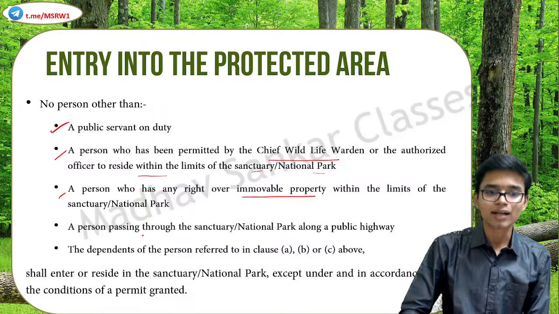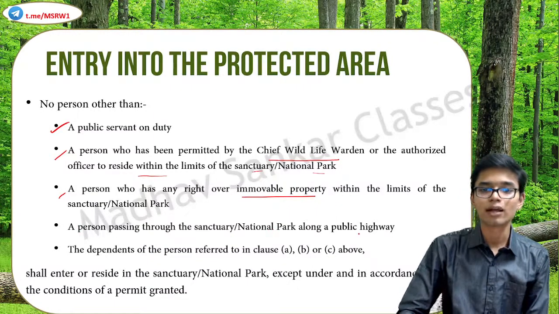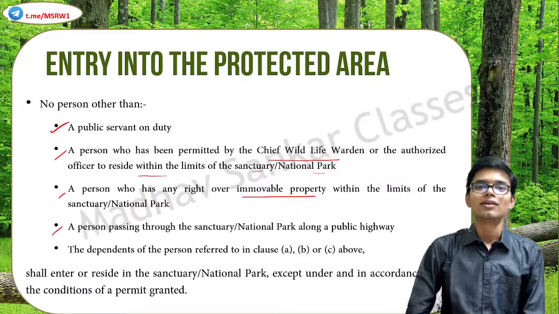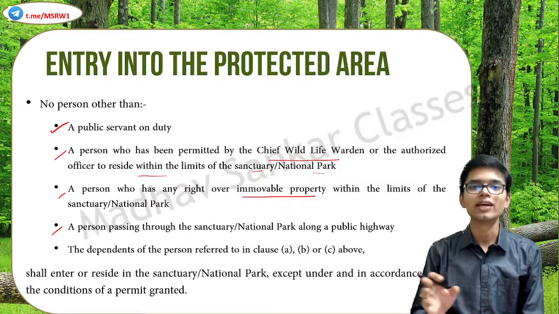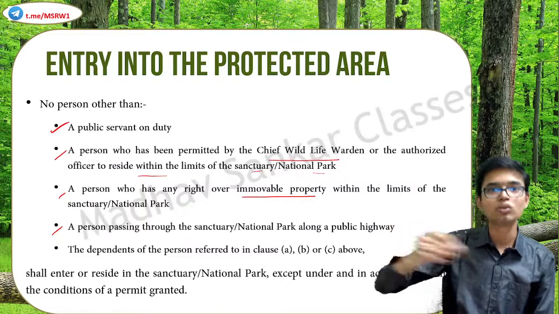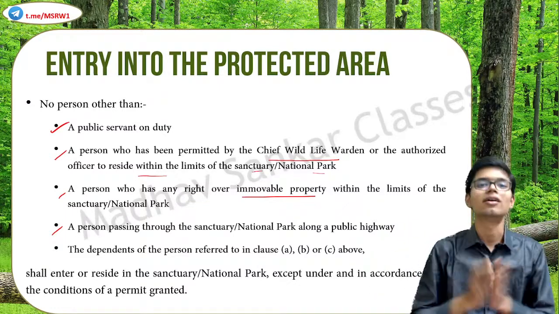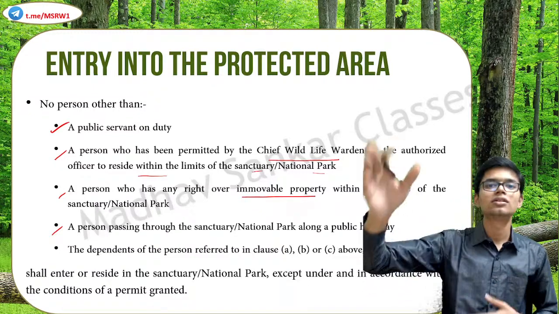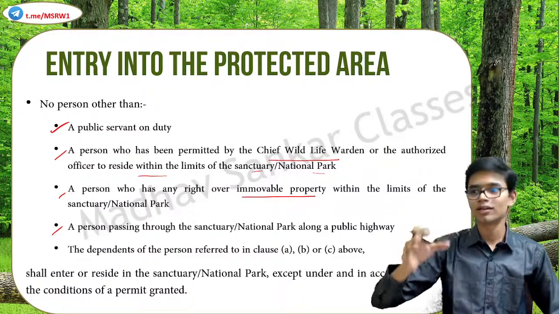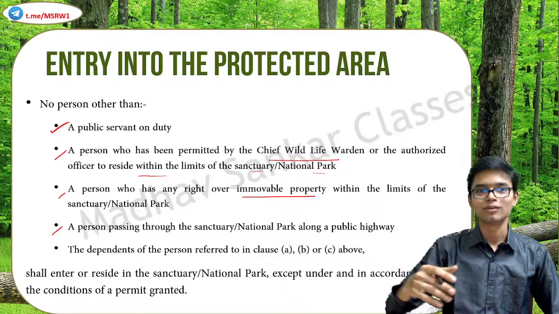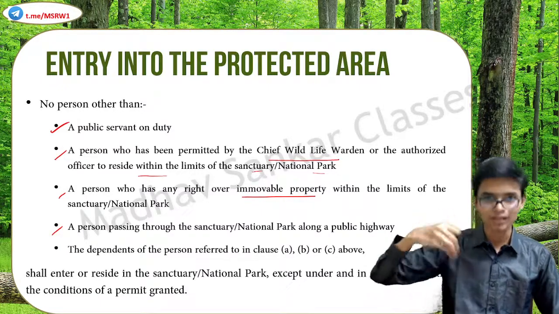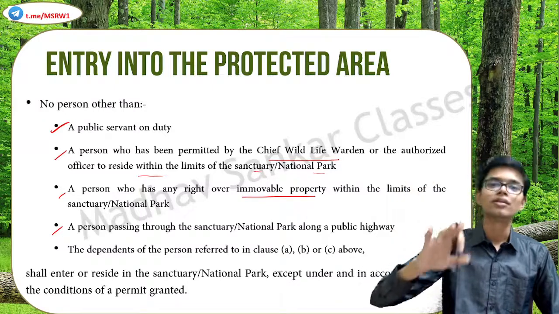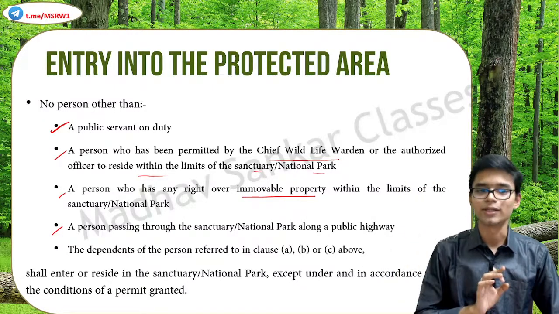A person passing through the sanctuary or national park along a public highway. This also sometimes happens. A national highway or a state highway might actually be passing through this national park. At that time, for smooth traffic, you cannot say that you have to get a permit. No. So if that person is passing through using this public highway, then you need not have a permit.